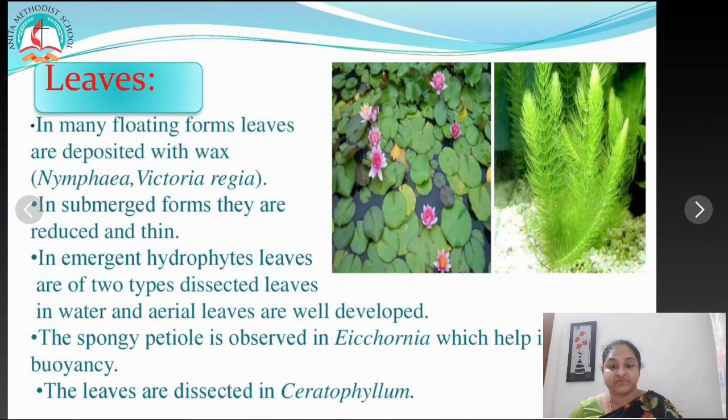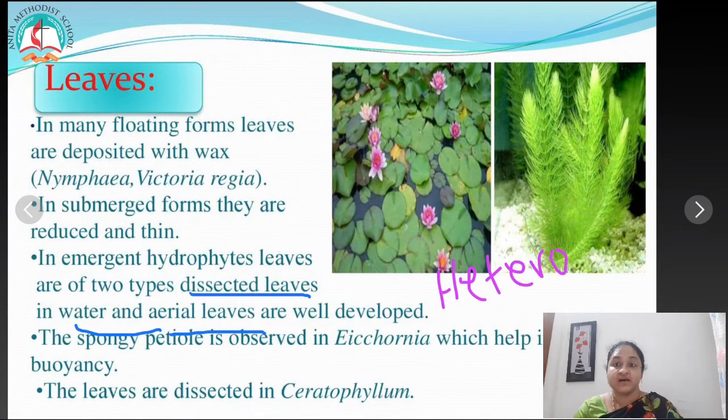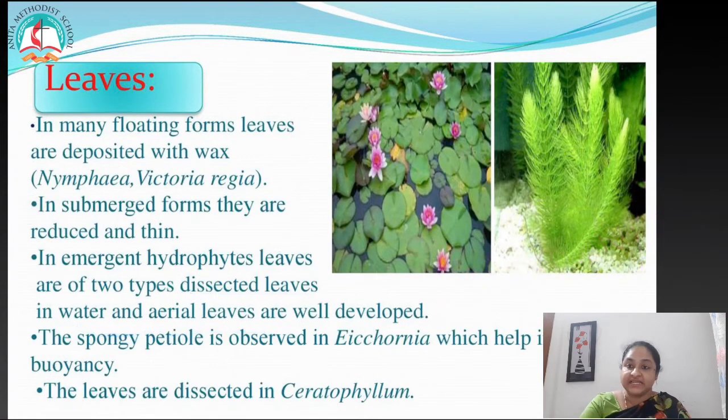In emergent hydrophytes, leaves are of two types. Dissected leaves in water and well-developed aerial leaves. We call this heterophylly. Heterophylly means submerged leaves are dissected and the aerial leaves are entire. Examples are Limnophila heterophylla and Sagittaria. Then a spongy petiole is observed in Eichhornia, which helps in buoyancy. In Ceratophyllum, the leaves are dissected.